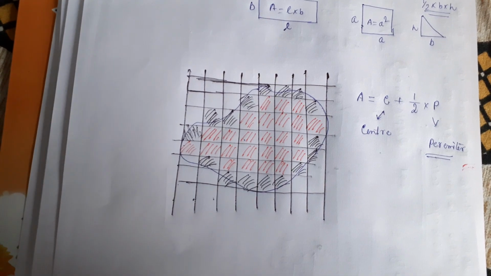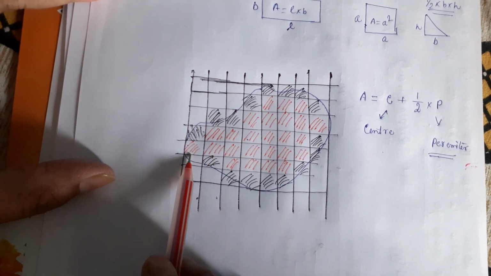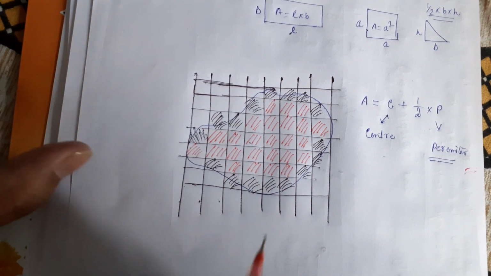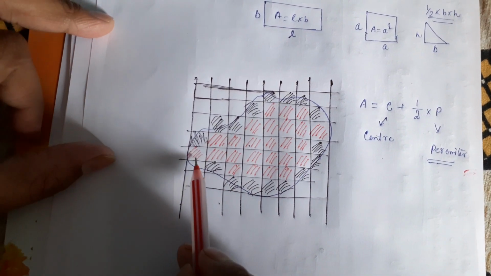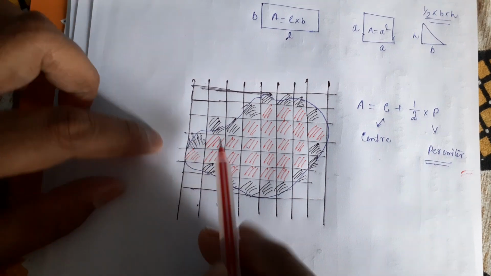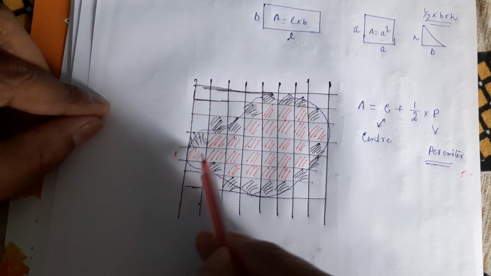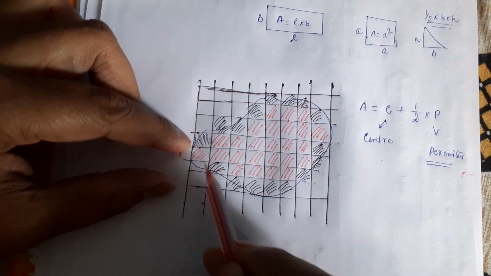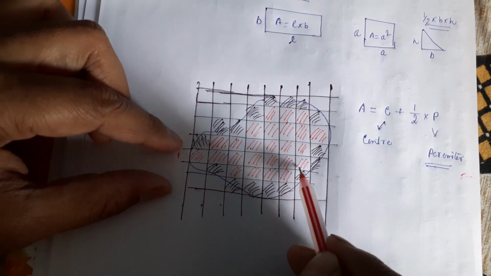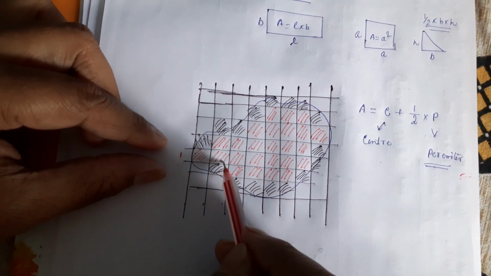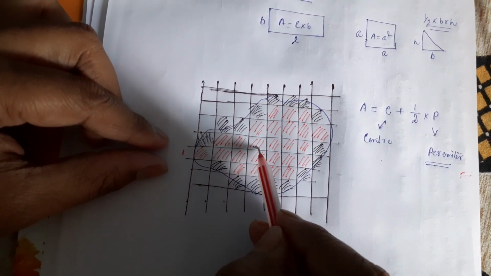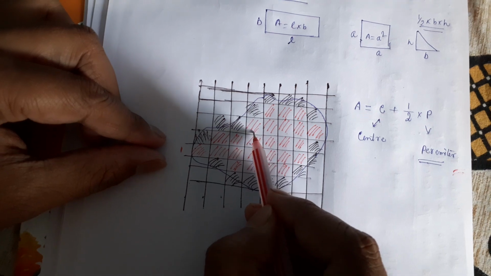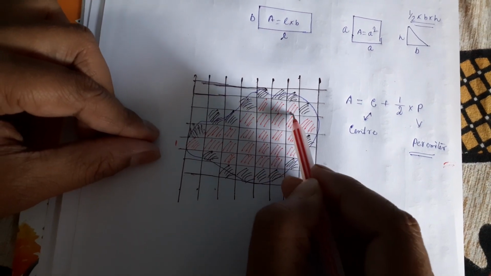So now calculate how many red squares are present and how many black squares are present. So I will calculate 1, 2, starting from here, 1, 2, 3, 4, 5, 6, 7, 8, 9, 10, 11, 12, 13, 14, 15, 16, 17, 18, 19, 20, 21, 22, 23, 24, 25.